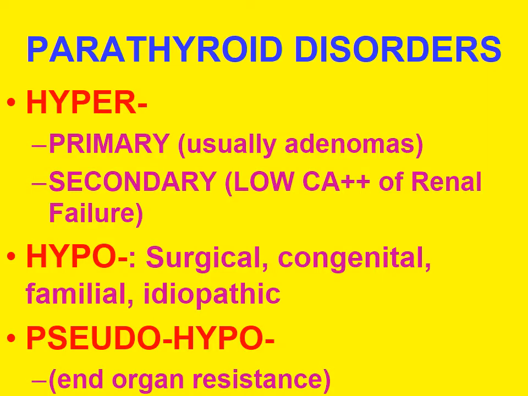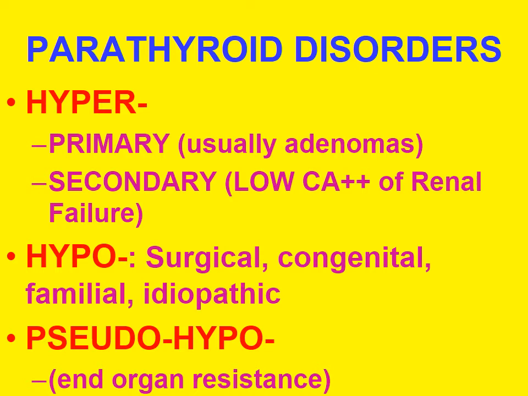Parathyroid disorders present with hyperparathyroidism, which is primarily due to parathyroid adenoma in 85 to 95% of the cases, 10% are due to primary hyperplasia of the parathyroid gland, and 1% due to parathyroid carcinoma. Secondary hyperparathyroidism is due to a renal cause, like low calcium levels due to renal failure.